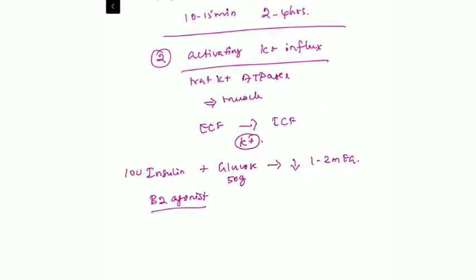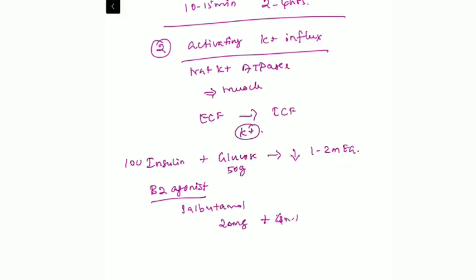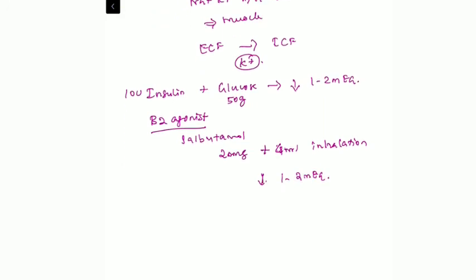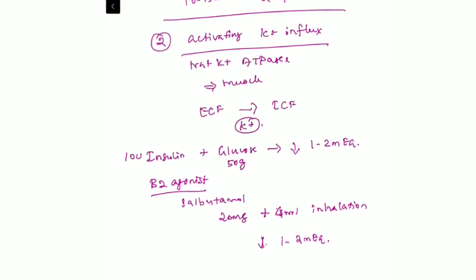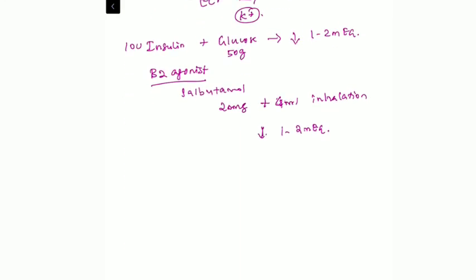The next one is beta 2 agonist, which can be given as inhalational or intravenous. The commonly used drug is salbutamol. 20 milligrams of salbutamol in 4 ml of NS can be given by inhalation every 2 to 3 hours. This will reduce the potassium by 1 to 2 milliequivalents. So we have tried 3 basic mechanisms: calcium gluconate, insulin and beta 2 agonist. But the patient is still having hyperkalemia.